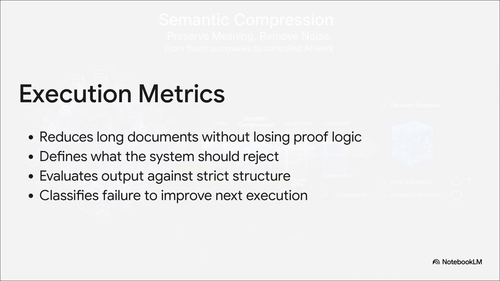Execution is proven when failure isn't just quietly edited away by a human later on. True execution metrics mean the system actively reduces long documents without losing that critical proof logic. It explicitly defines what the system should reject, it evaluates output against strict structure, and most importantly, it classifies failure to actually improve the next execution. That right there is how a messy task becomes a reliable, repeatable operation.